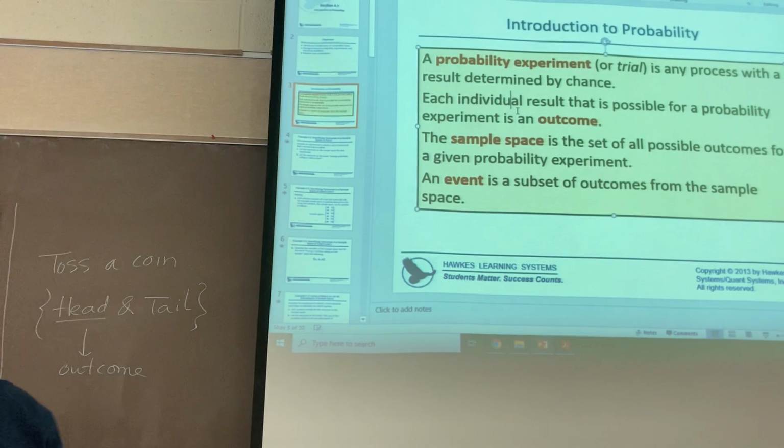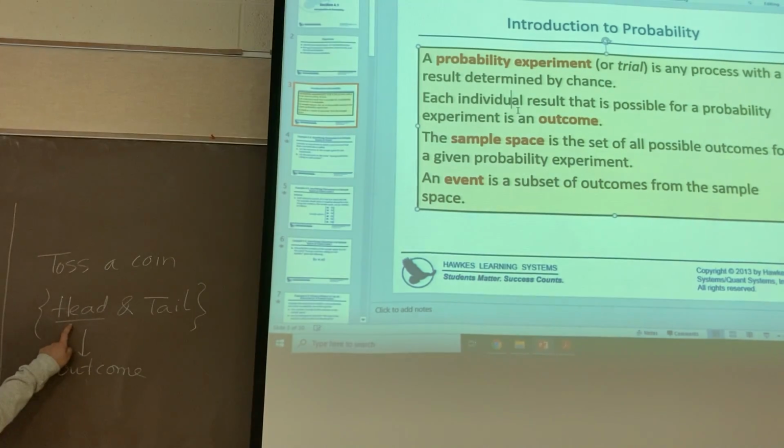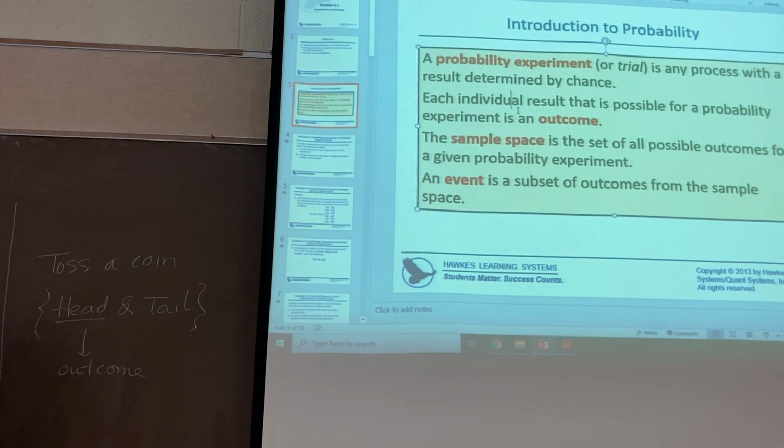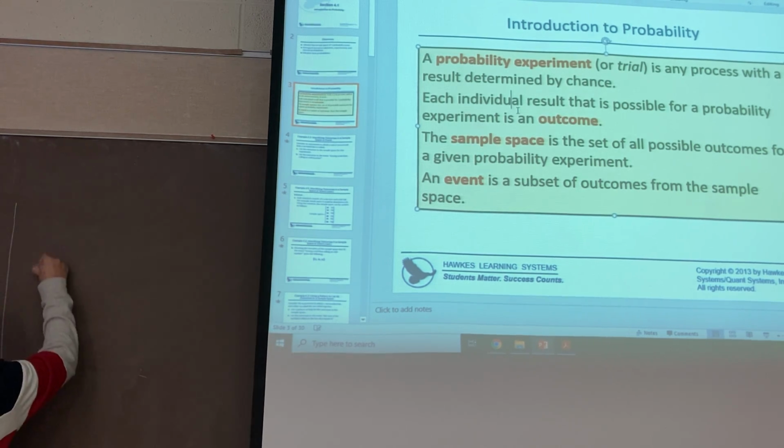I will talk to you about what the event is here. For example, in this experiment, I want to get the result that is the head. That is the event. Or I will give you another example for an experiment. For example, I roll a dice.